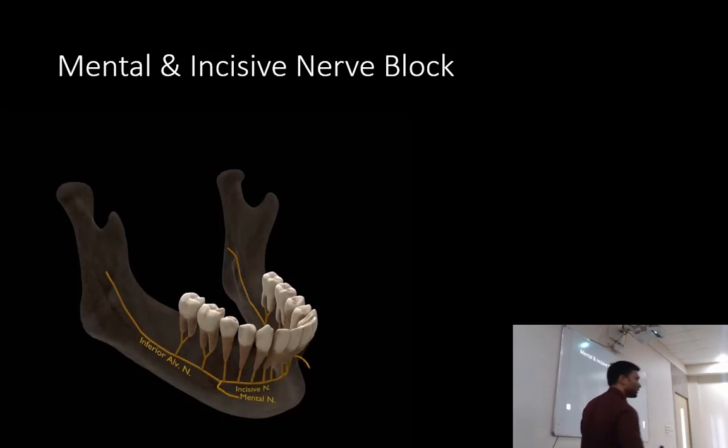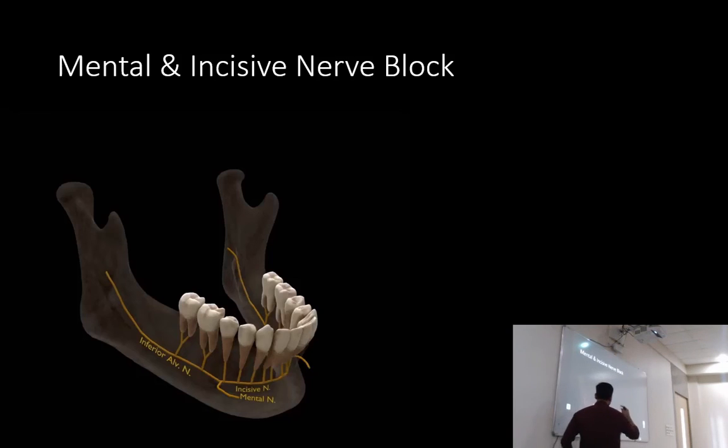If you want to locate the mental foramen, one technique is that you take a radiograph, and it will show. Usually it is at the apex of first and second premolars. If you take the IOPA of that region, you will be able to pinpoint the precise location of the mental foramen. Second, you can use your finger and palpate from the canine. Keep your finger in the buccal sulcus, labial sulcus, and palpate this area and go posteriorly till the molars. You will feel a very prominent depression. Once you feel the depression, that is where the mental foramen is. So just identify the location and then deposit the LA.